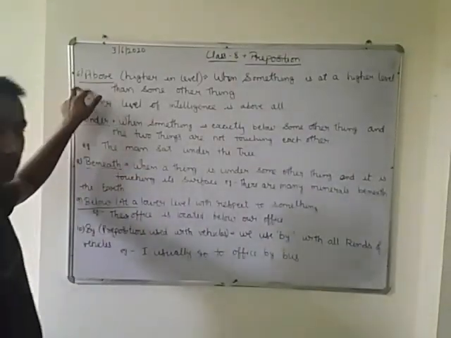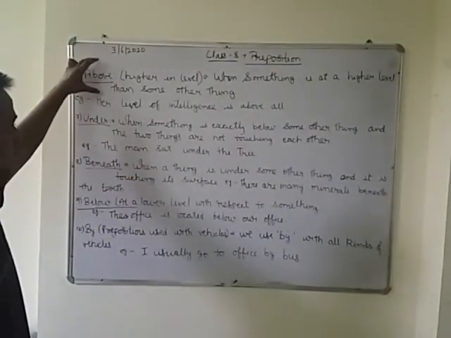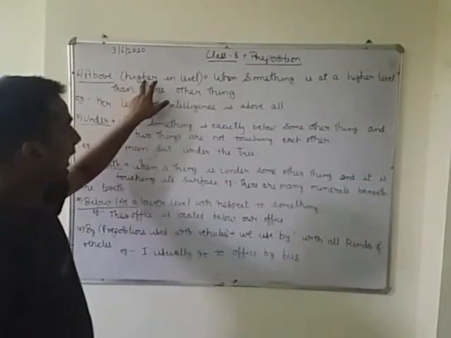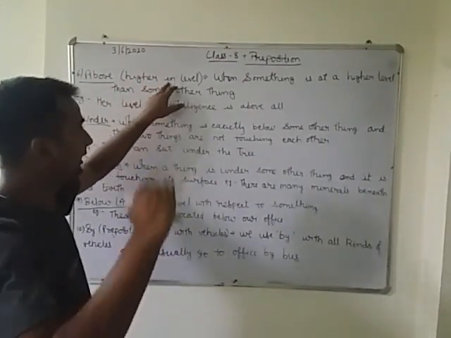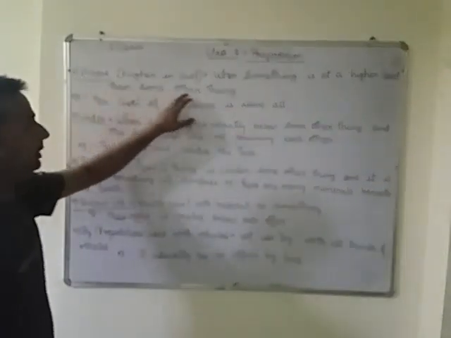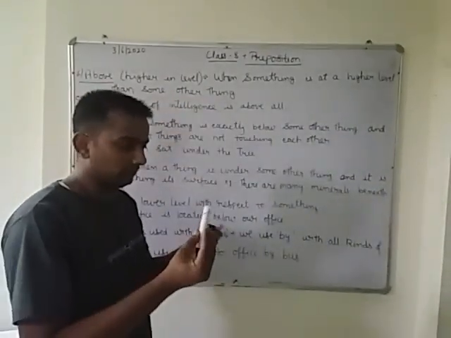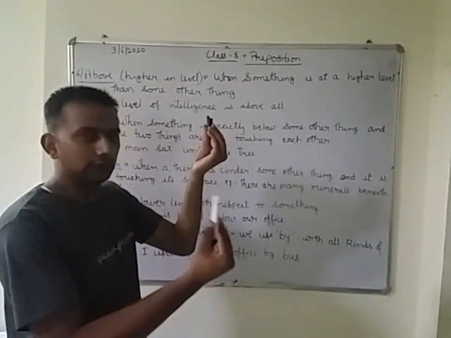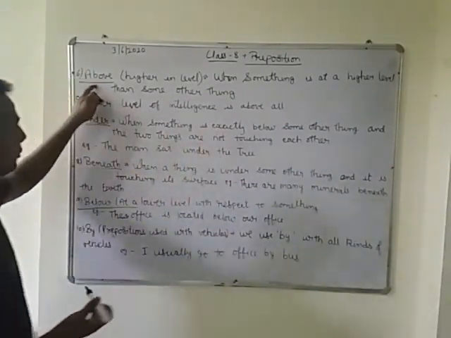The remaining one is the sixth one, above. Where do we use the preposition above? Above means higher in level. Something which is higher in level, when something is at a higher level than some other thing. Two things are there, but one is higher than the other one. Okay, so we use above.